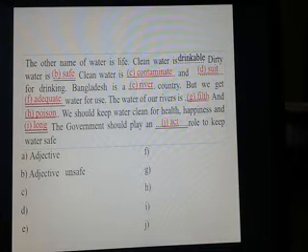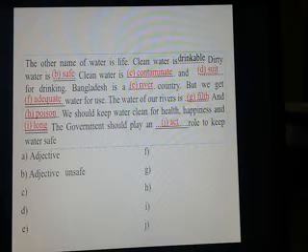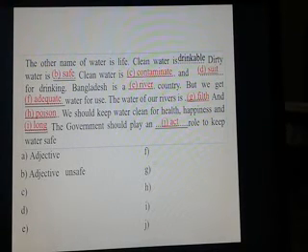Safe is an adjective, unsafe is also an adjective, and for understanding the passage, you have to change safe into unsafe. Dirty water is unsafe, not safe.